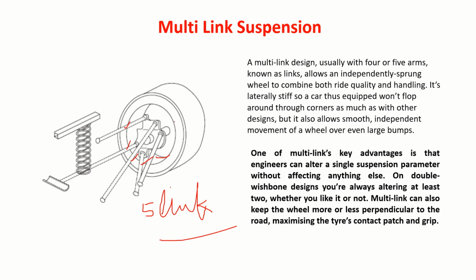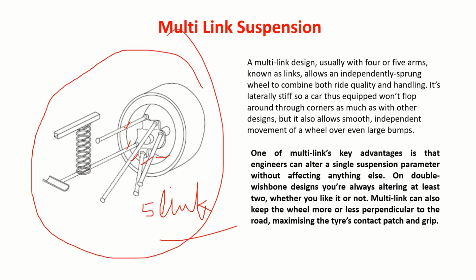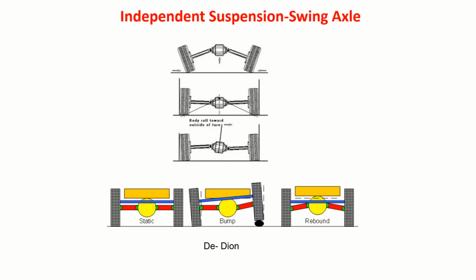What exactly it means is you want to adjust only the camber or caster, whatever it is. These parameters, toe, all this can be done independently. That's the whole idea here. So that is the multi-link suspension.